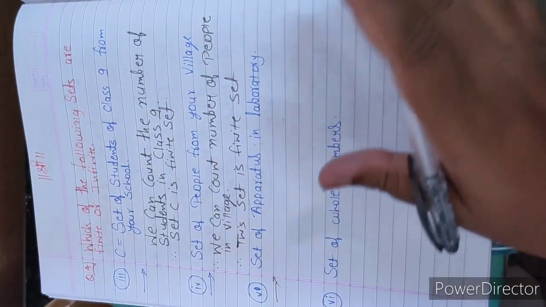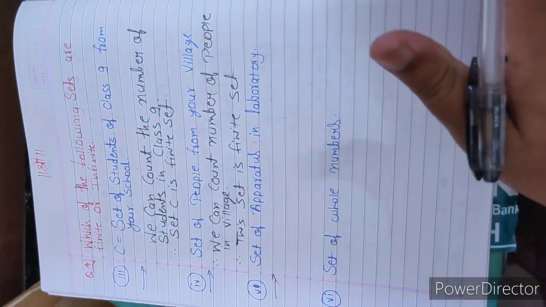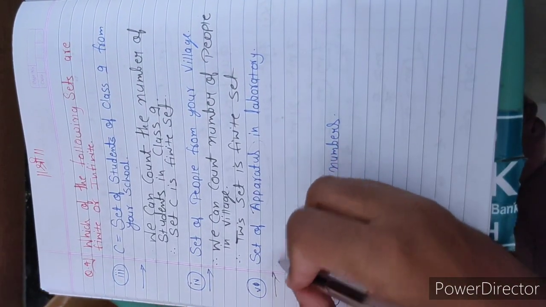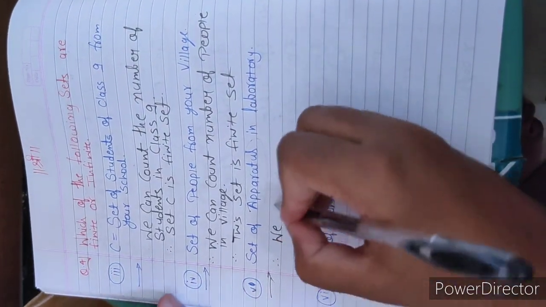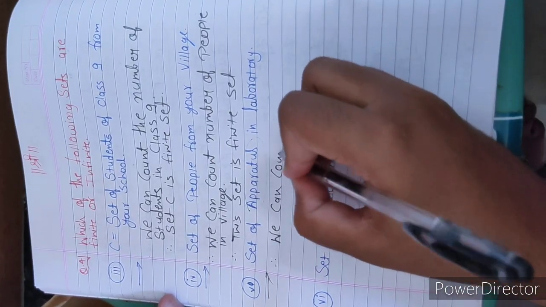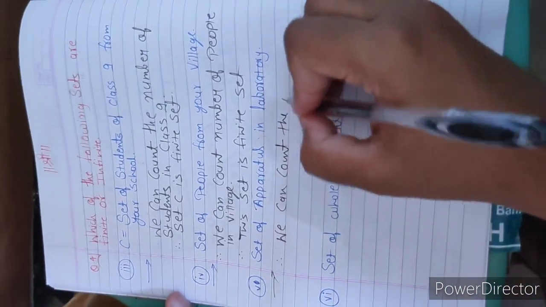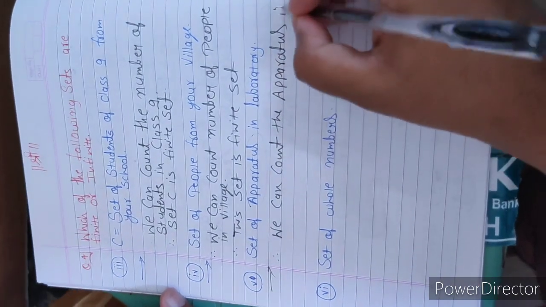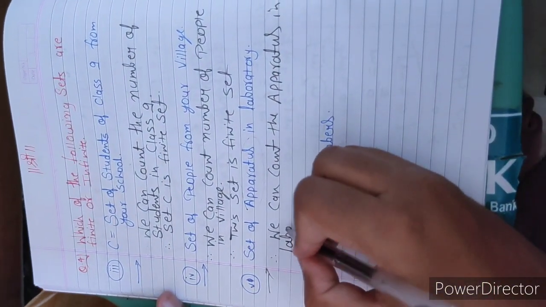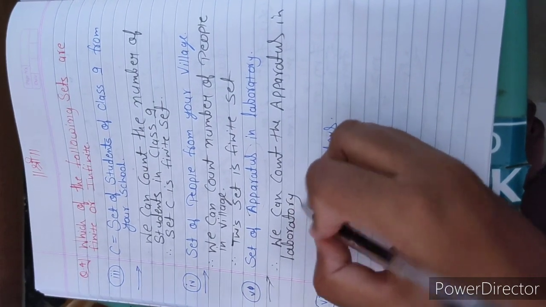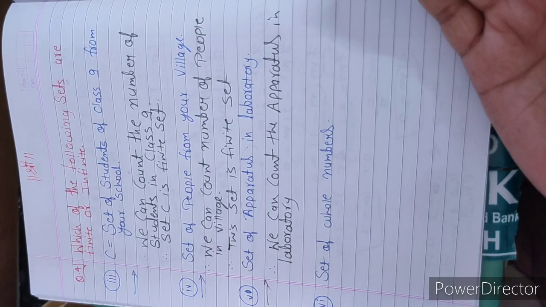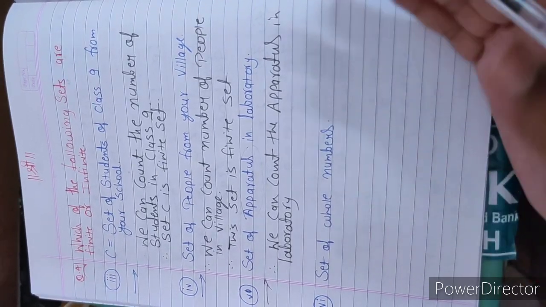Unlimited apparatus is not there. So we will write here that we can count the apparatus in the laboratory, as there is no unlimited apparatus in a laboratory. There are limited apparatus, so we can count them.